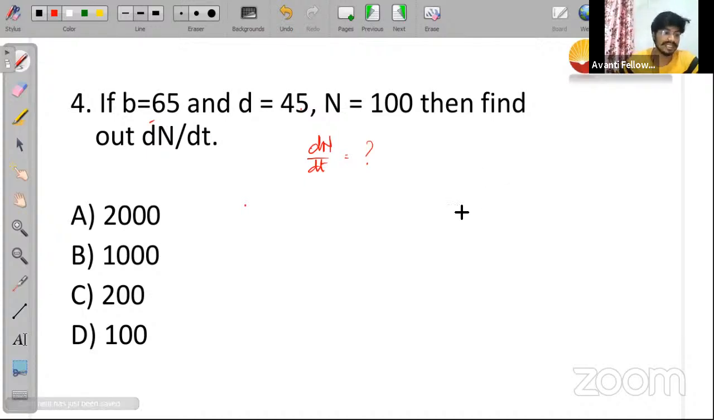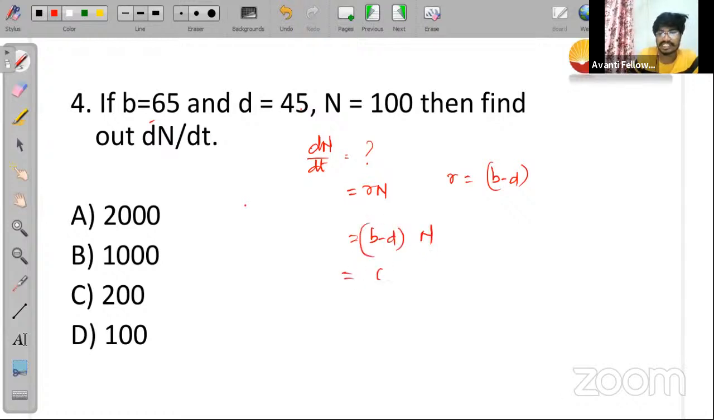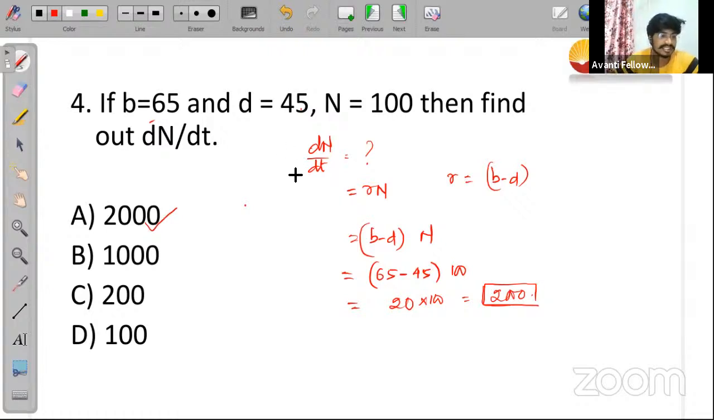If you look into this particular question, dN by dt is equal to rN, and r means b minus d. So let me put the value here: b minus d into N. The value of b is 65 and the value of d is 45, into N. The value of N is 100. Right? So this will be 20 into 100, equivalent to 2000. Is it clear to everyone? So option A will be the correct answer. Option A will be the correct answer. Right? So let us move to the next slide now.